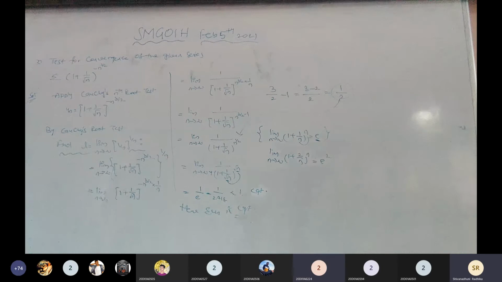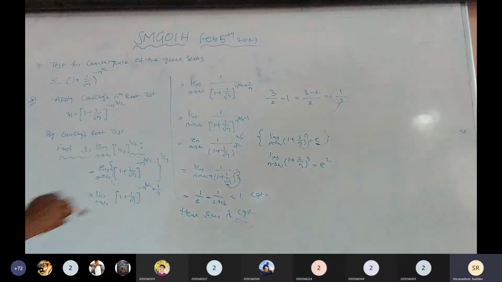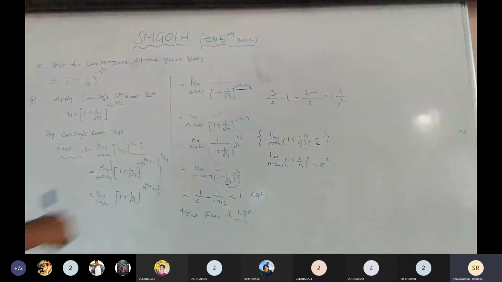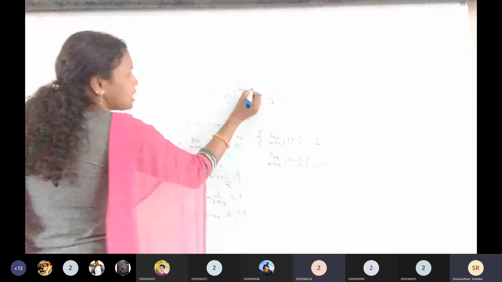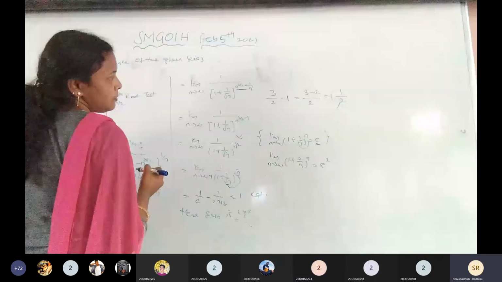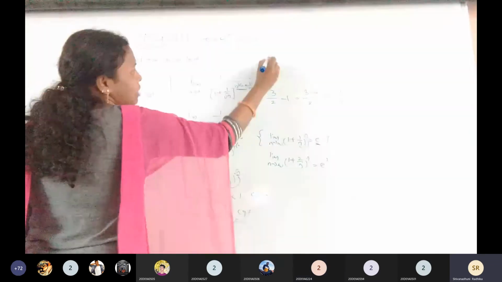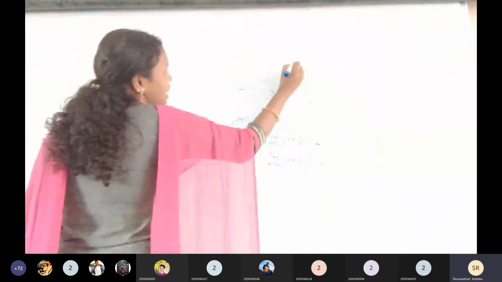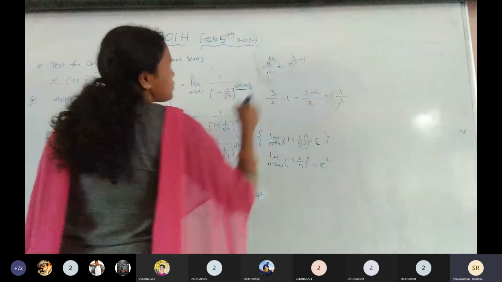Ma'am, on the right side, top: n power 3 by 2 into 1 by n. This one. Then how did minus 1 come? The denominator of n to the power of 3 by 2 has the power 1. So n power 3 by 2 by n power 1 can be written as n to the power of 3 by 2 minus 1.